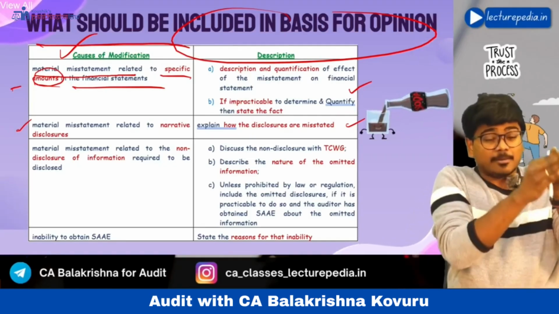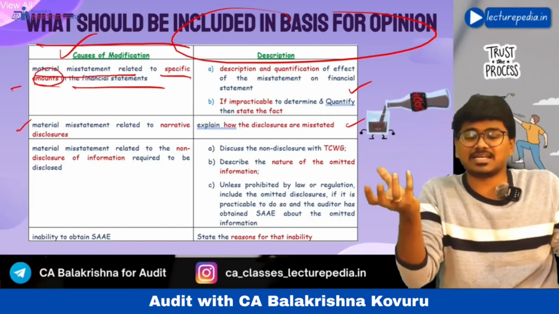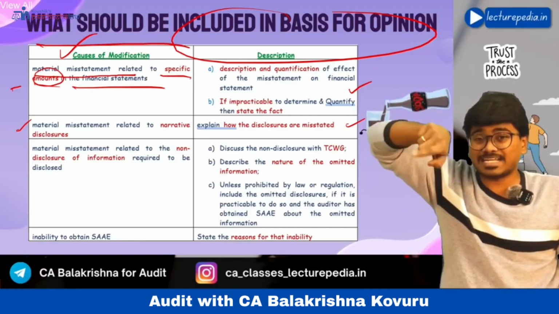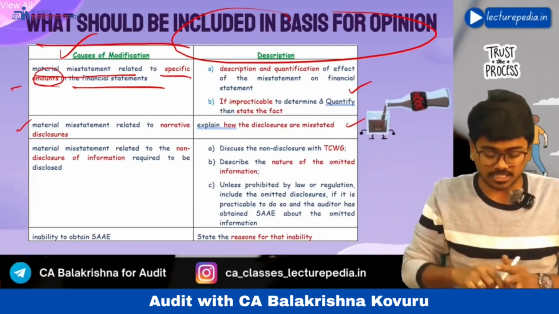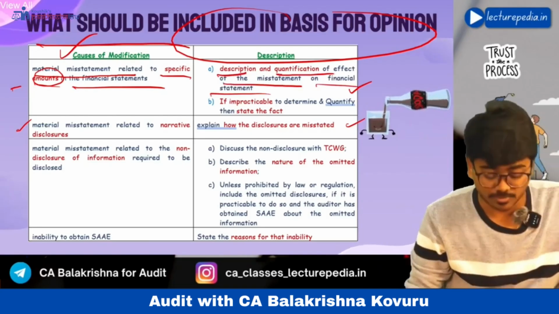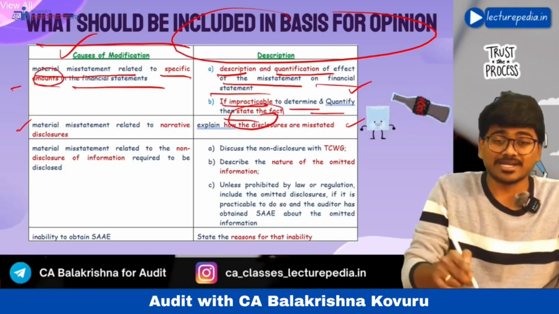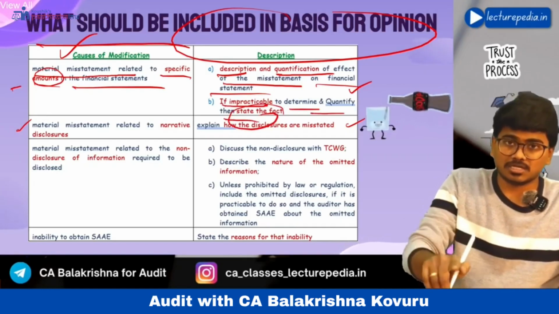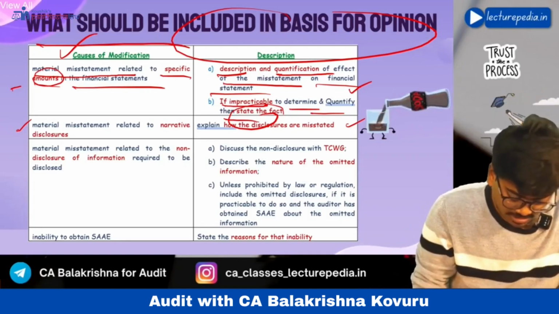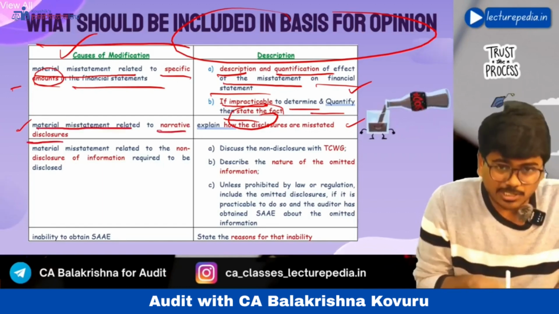Because of that misstatement in the amount, how much amount is being affected on the financial statements, you have to quantify. If you are not able to quantify, you have to clearly specify why you are not able to quantify. See, description and quantification of the effect of misstatement on the financial statements. If it is impracticable to determine and quantify, then state the fact why it is impossible to quantify the effect.